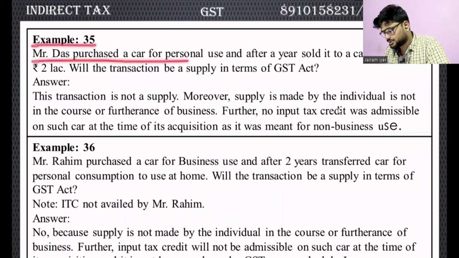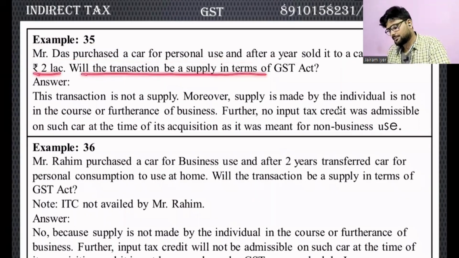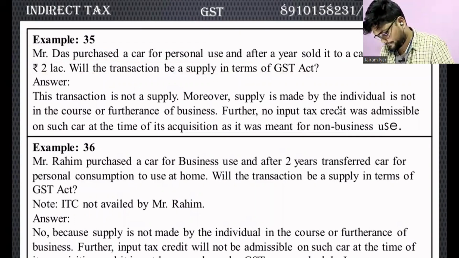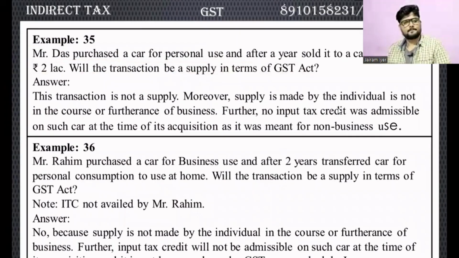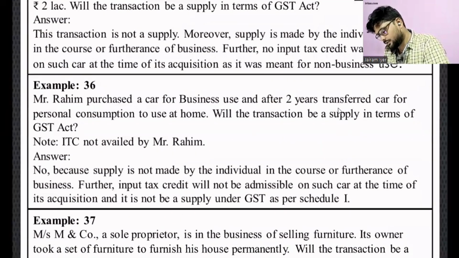Okay, next example, Mr. Das purchased a car for personal use and after a year sold it to a car dealer for 2 lakh rupees. Will the transaction be supply in terms of GST? So this is not a supply because it is not a business. Correct. Here it is Mr. Das, not a Das Limited or Mrs. Das. Correct. He's not a company, he's a personal individual. So it will not attract any GST liability.